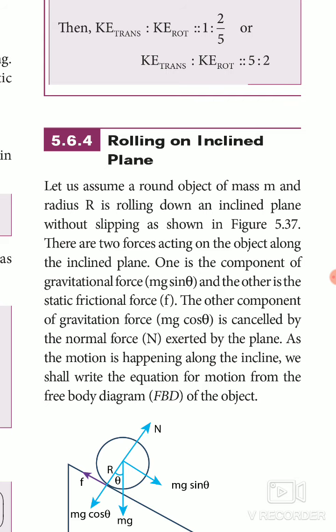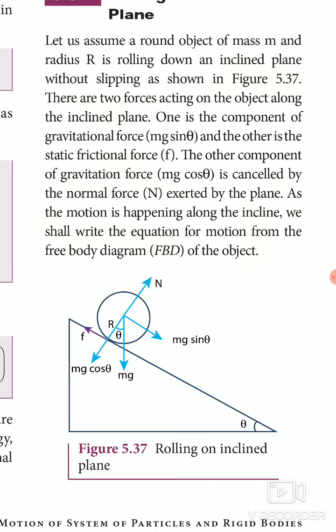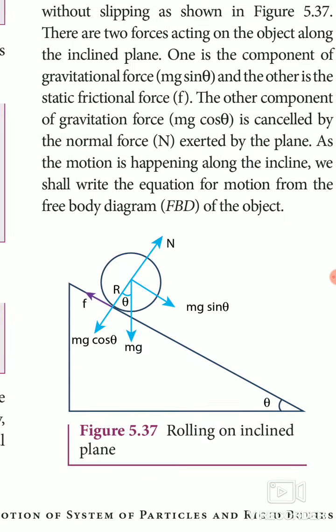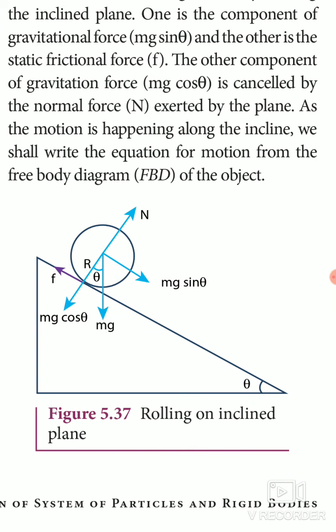Let us assume a round object of mass m and radius r rolling down an inclined plane without slipping. There are two forces acting on the object along the inclined plane.